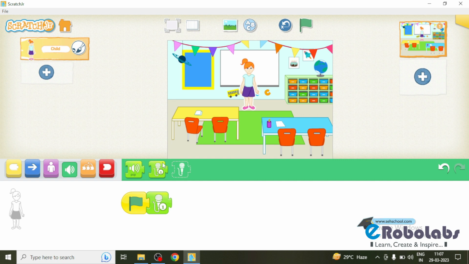This is how you can record your own voice by using sound blocks in Scratch Junior. And this is all about sound blocks in Scratch Junior.